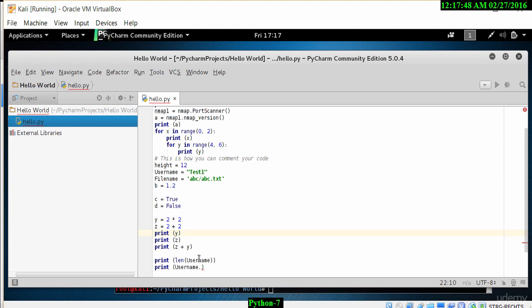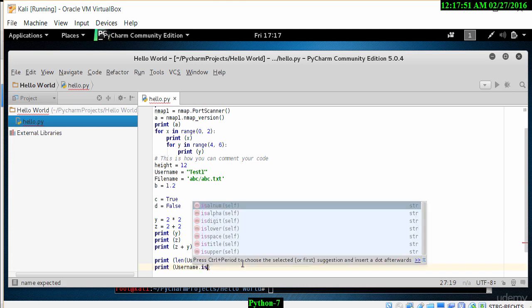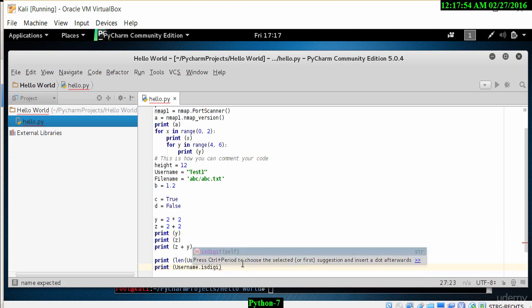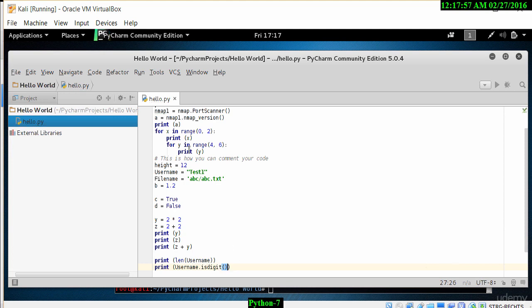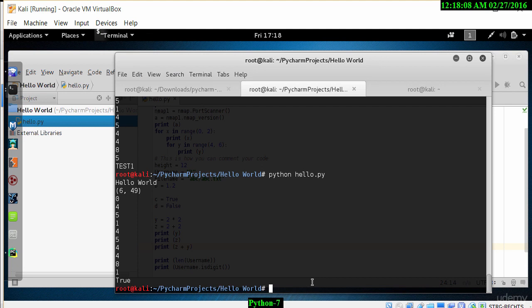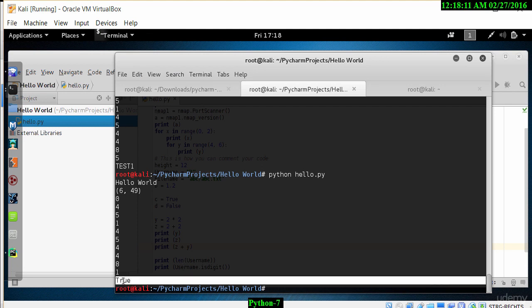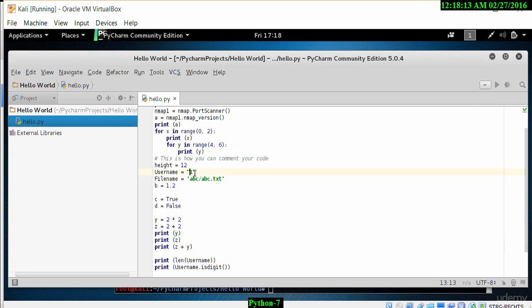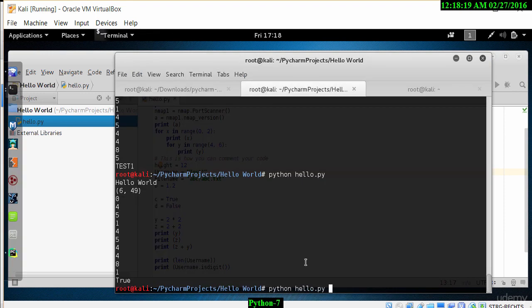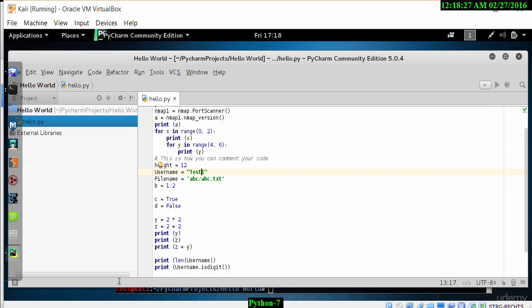So let's type in username.isdigit, and in this situation I'm going to change the username just to have a value of 1, just to prove that it is true when I run this program. So let's go in and run this program, and then I'll show you where it's a false condition. Here the result is true. Now let me change the value of this to test1 again, and in this instance when I run the program, it should show the value of false. As we can see, the value is now false because it has letters in the actual username.